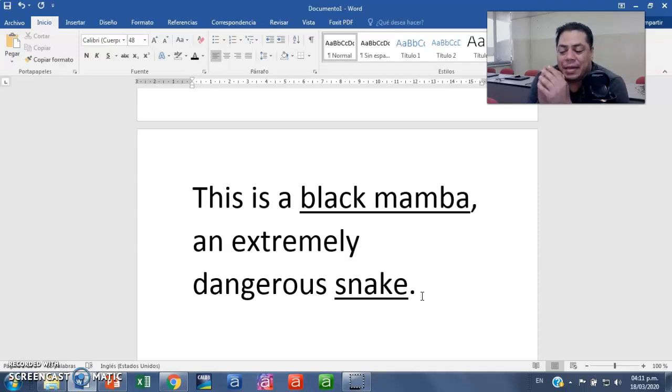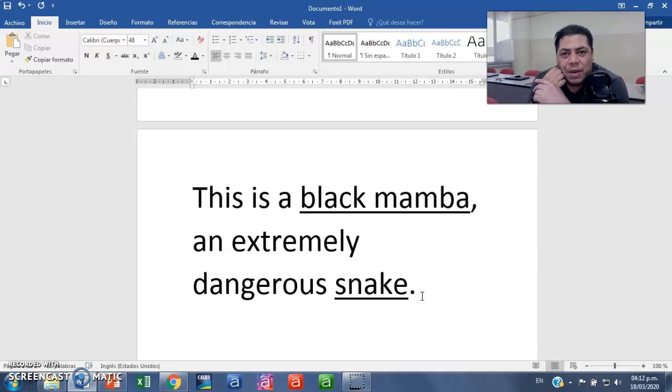Black mamba is a predicate nominative. How do I know? Because of the verb. How else do I know? Because I am saying this is this. This is a snake. What is this and the snake? The same thing. I am actually renaming the subject, so I know that's the subject complement.